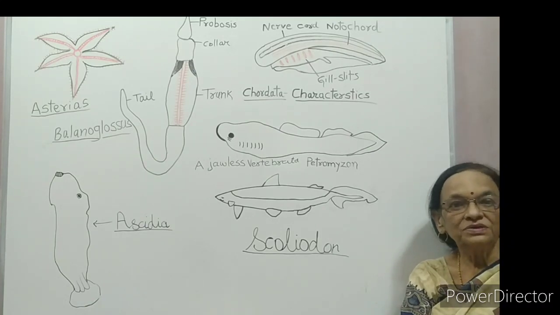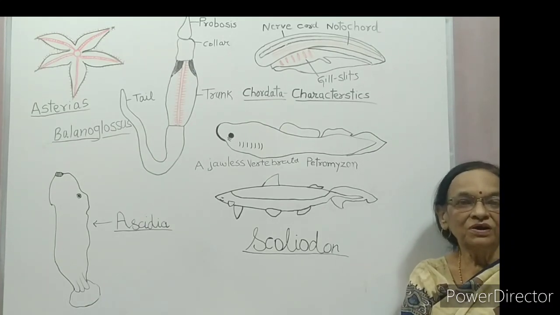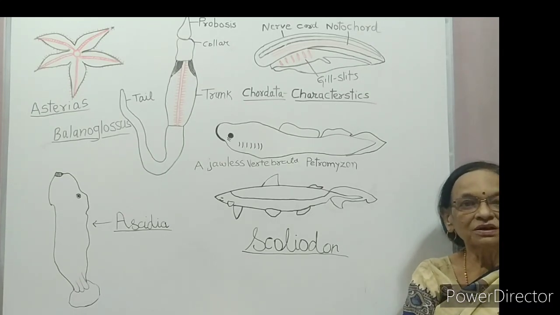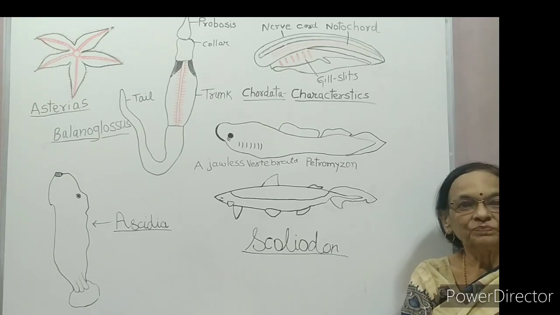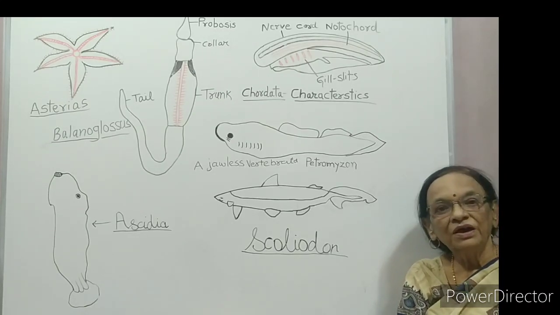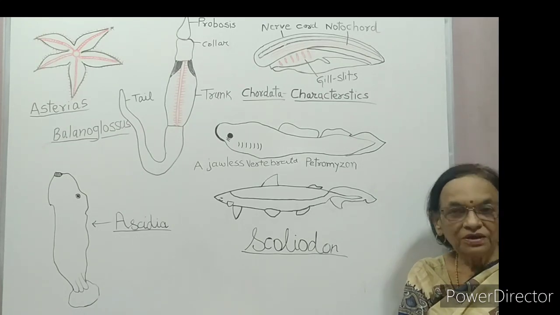And third is Vertebrata. Vertebrata means now the evolution is proceeding towards the higher animals. This Vertebrata division is divided into 2 parts.